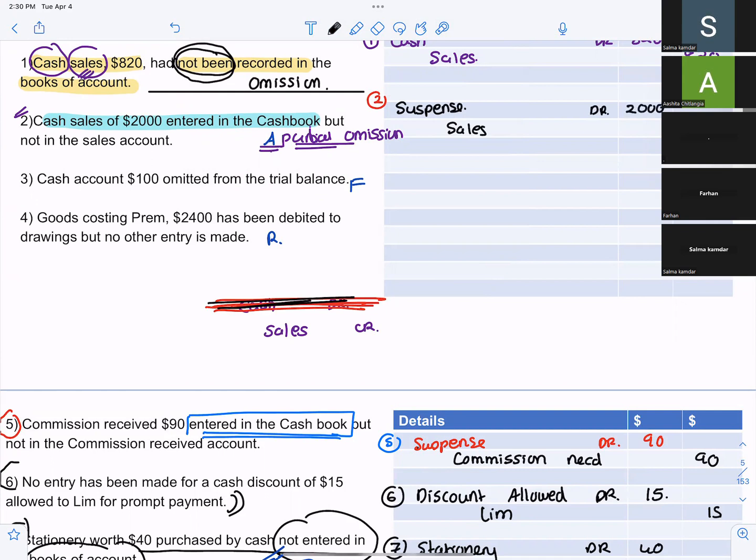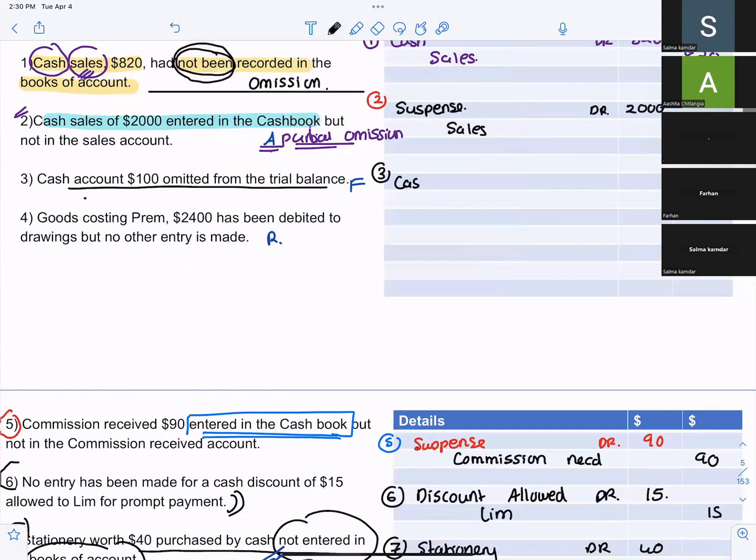Suspense debit. Are you with me? Yes. Cash account 100 omitted from the trial balance. It means they forgot to write down a cash account in the trial balance. Cash account has what balance? The cash account is a debit balance. You forgot to put this in the trial balance, so on which side will you put it?